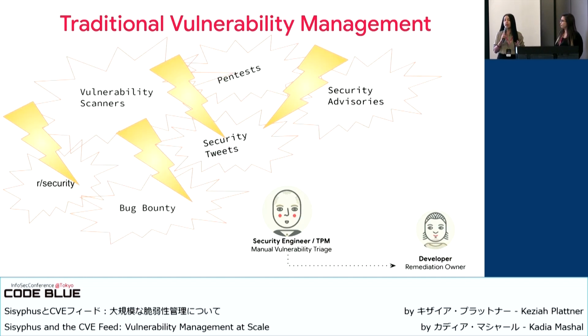As you can tell, I was not hired as a graphic designer for Airbnb, but I wanted to highlight quickly what the traditional vulnerability management program is. Most companies have a bunch of vulnerability sources, like threat intel, vuln scanners, bug bounty, security tweets. Most of the time, you have one security engineer, some security resource, that has to go through this entire noise and then forwards the vulnerabilities to the remediation owner. That's obviously not ideal because you're a bottleneck, and it takes away from critical vulnerability remediation time if this process is operational and manual.